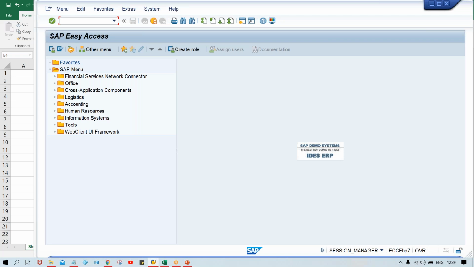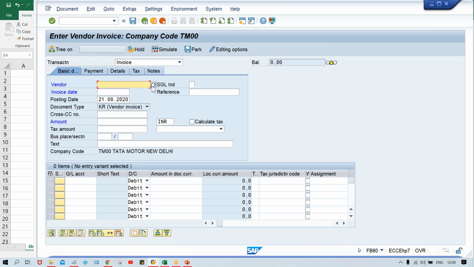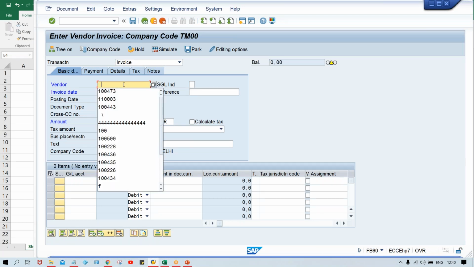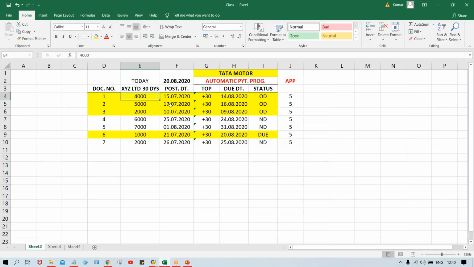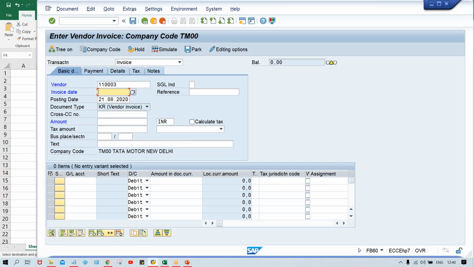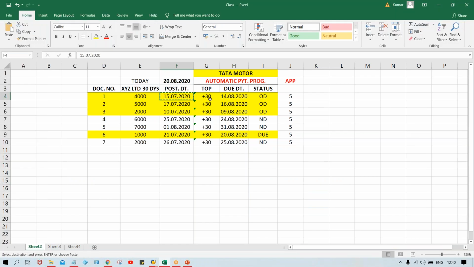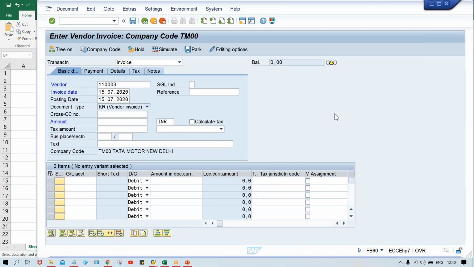So here, FB60, give your vendor number and invoice date. So we'll do one thing. Whatever the document date and posting date is, I'm going to keep the same date in both fields. And amount, so this amount 4,000.